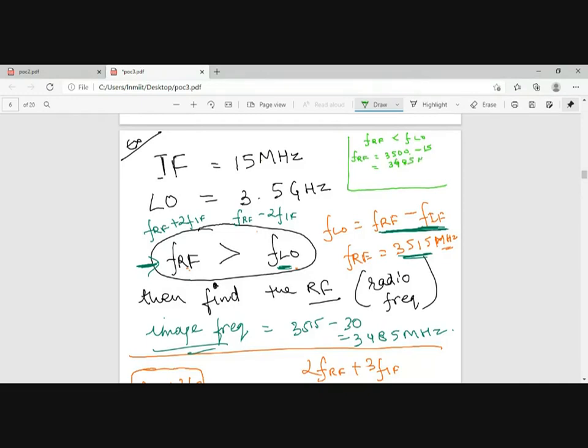Right? And what will be my image frequency? Image will be equal to 3515 megahertz. ठीक है ना?